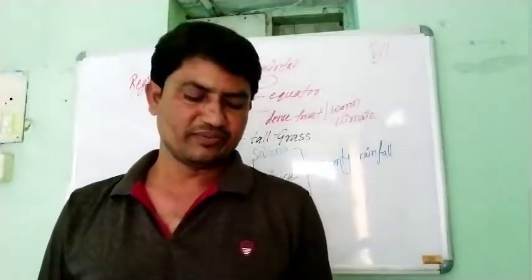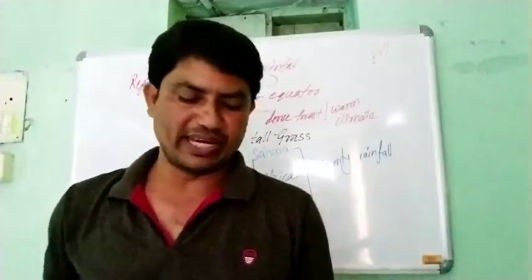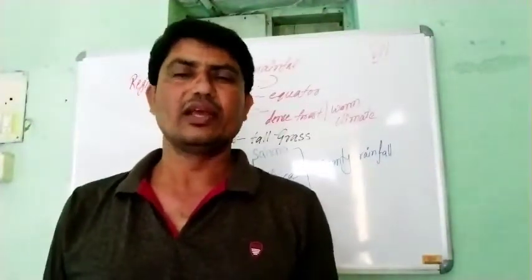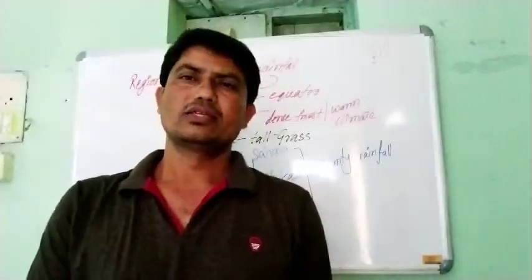The slave trade. In the 16th century, many Europeans began migrating to America and started cultivation there. They needed laborers to work in their farms, so they encouraged the slave trade.